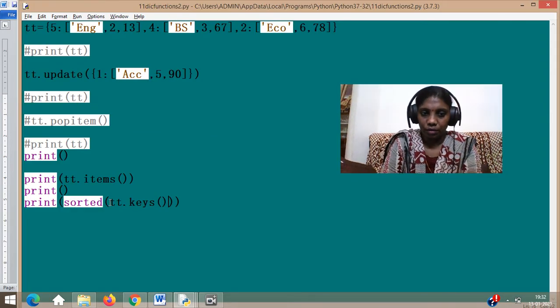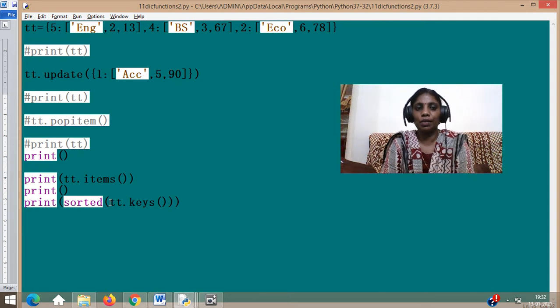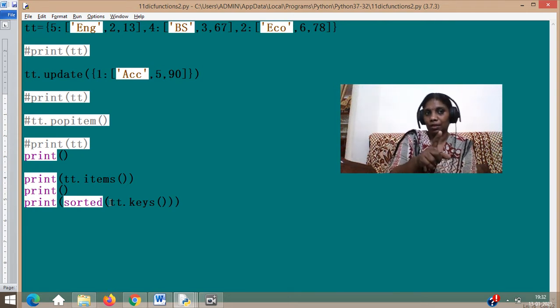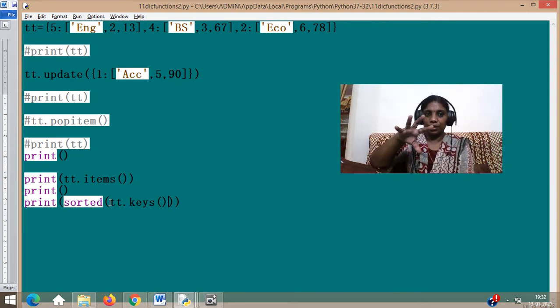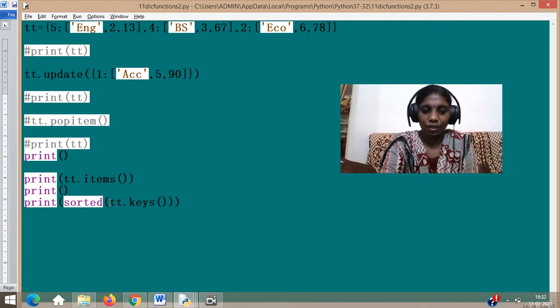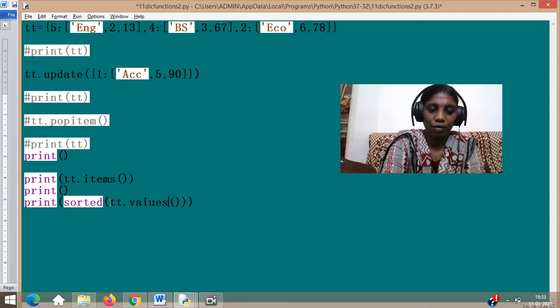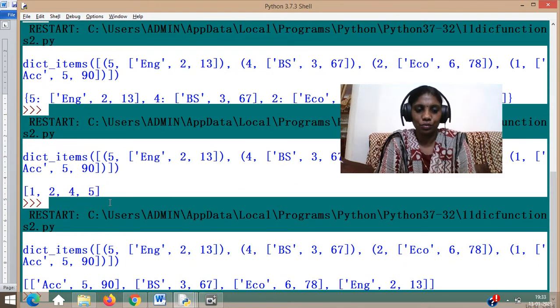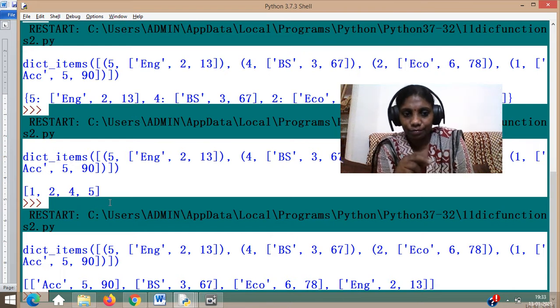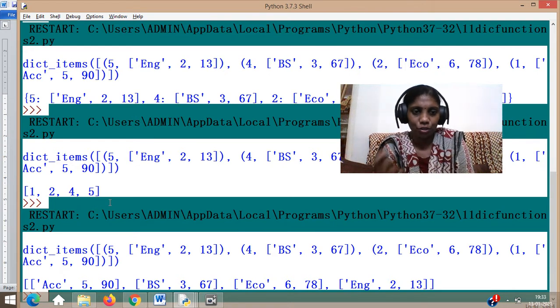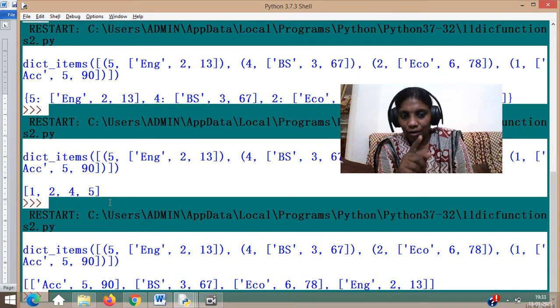Now if values have to be displayed, that has to be given there. Remember, now it's a list, so it will take the first value of your list and sort accordingly. See, I'll show you. Key is easy to understand, isn't it? Because only one value is there. See, accountancy, A, because of the ASCII value, which you are going to learn, A will come first.